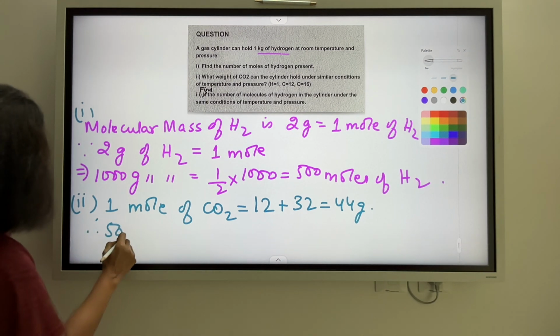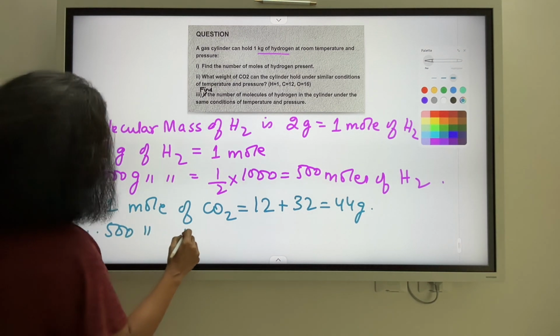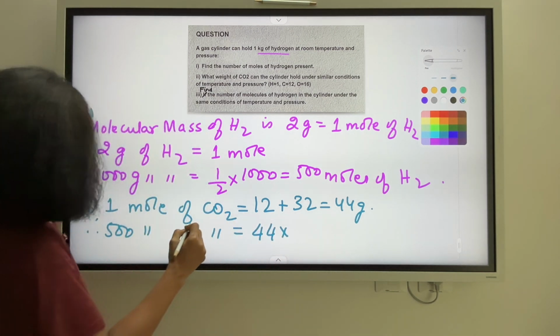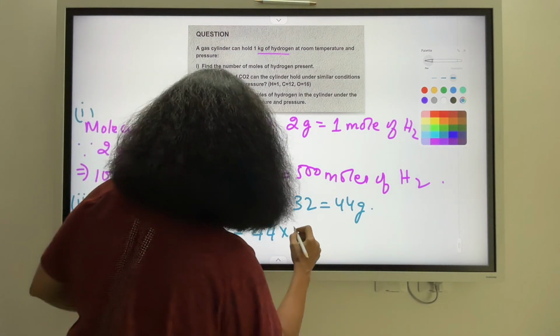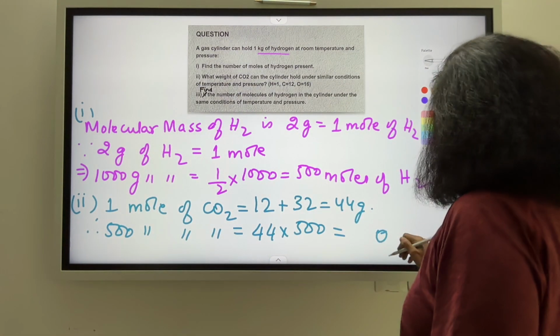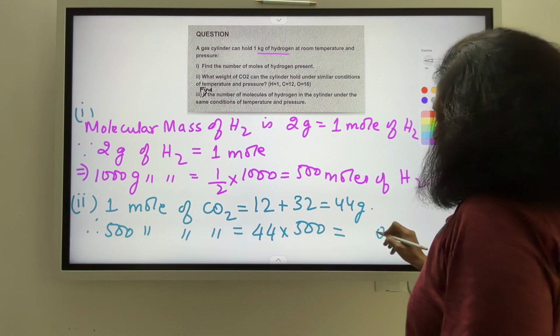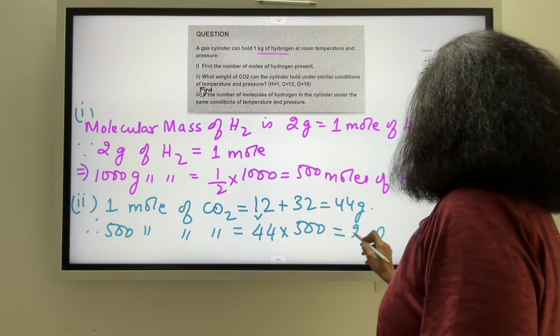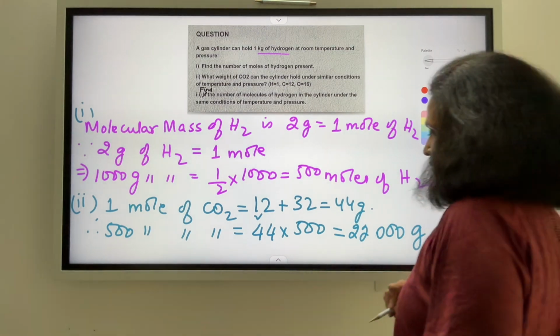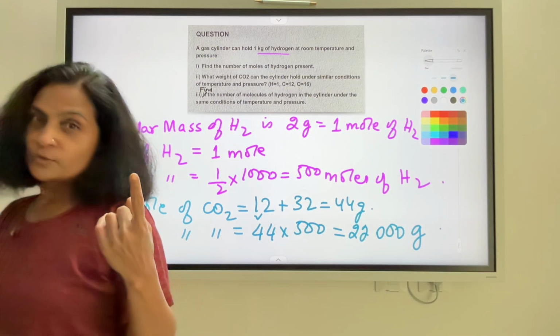Therefore, 500 moles of carbon dioxide would be how many grams? So 44 into 500. 5 4s are 20, 0, 5 4s are 20 and 2 is 22. I have 2 more zeros here, so 22000 grams. So that's the answer to the second part.